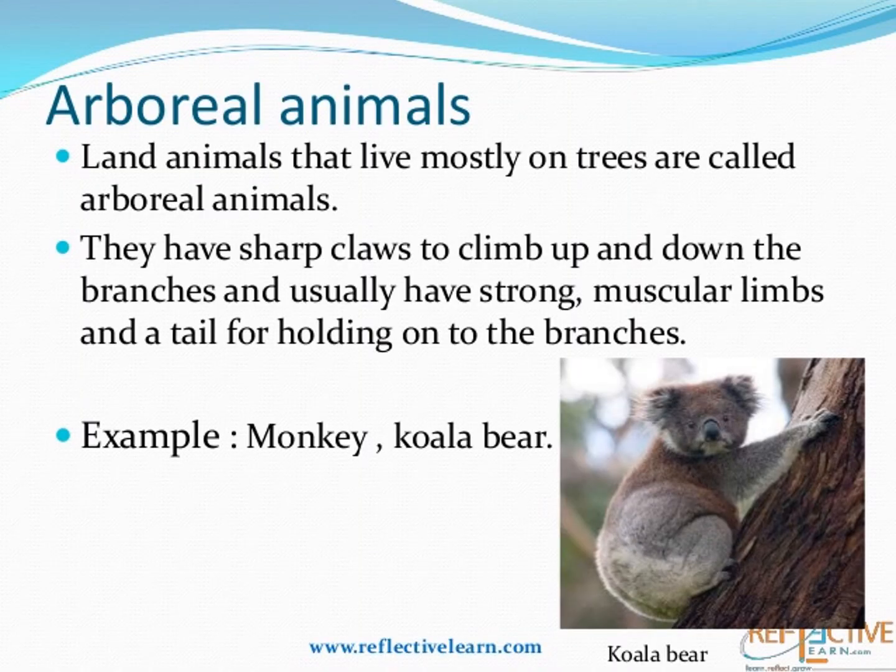Arboreal animals: normally terrestrial animals that live most of the time on the trees are known as arboreal, and for that their body is adapted too. They have sharp claws to climb up and down the branches, and usually have strong muscular limbs and a tail for holding on to the branches. For example, monkey and koala.